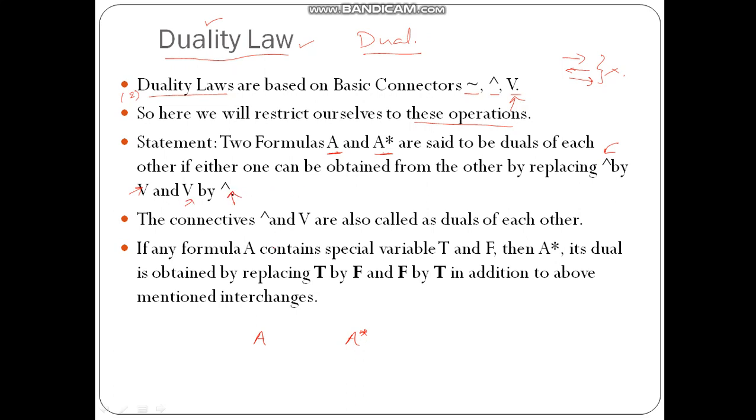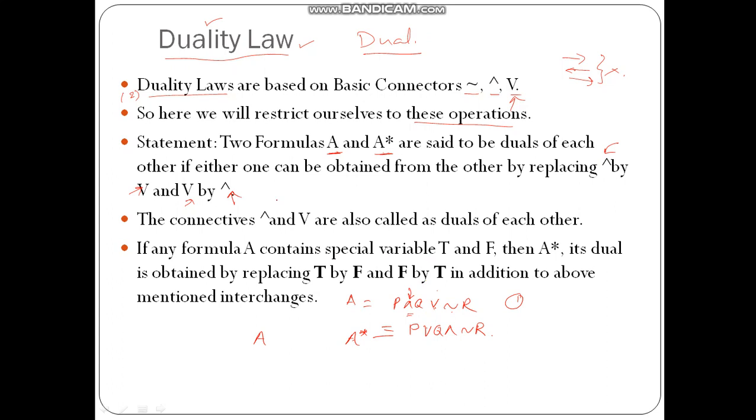So for a given formula A, let us say A is a formula of type P and Q, or not R. Then the dual of A, that is A star, can be found as follows: replace each conjunction by disjunction. P and Q is a conjunction, so replace it by disjunction. The disjunction is replaced by conjunction. Not will remain as it is; wherever not is there, that will remain as it is. So this is the dual of A. The first thing is that the dual can be found by replacing the conjunction symbol by the disjunction symbol and the disjunction symbol by the conjunction symbol. Only these things are to be done.